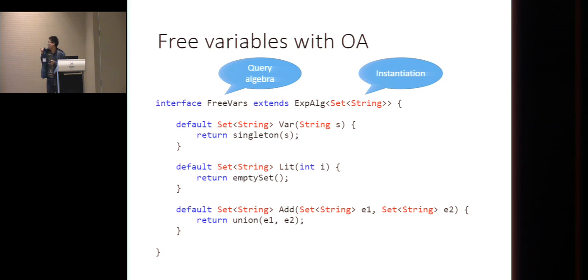So the type set of string is the type of the result that we want, because when we have the query, we collect the free variables. We want to get a set of strings. So here we instantiate this sort, and we have the three cases. We have the default implementation in this interface.